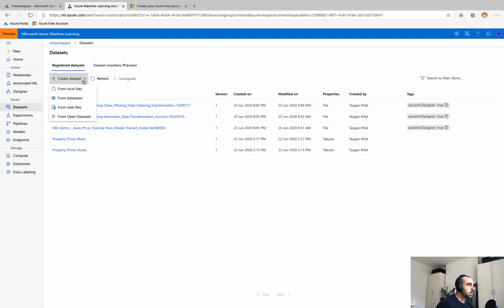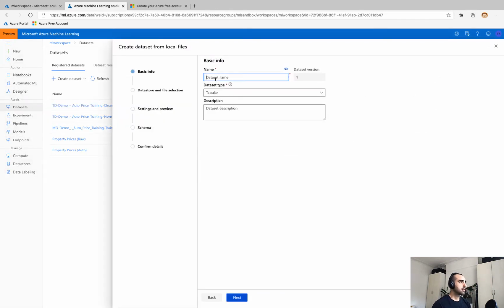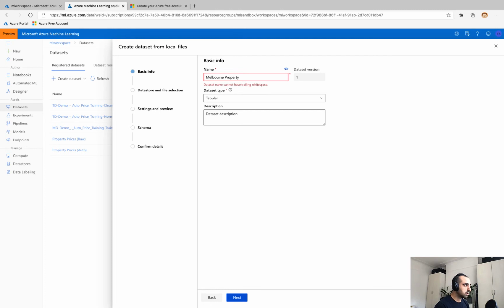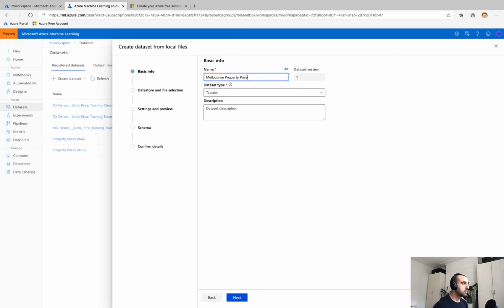Okay, so we're going to create a data set from a local file. So if we're going to select that, now even though the automobile price data that we're going to be using is actually part of the sample set, so we don't actually need to bring that in for this demo, but just to show you what this process looks like, I have another data set based on Melbourne property prices, and so I might give my data set a name, so we're going to call it Melbourne property prices.